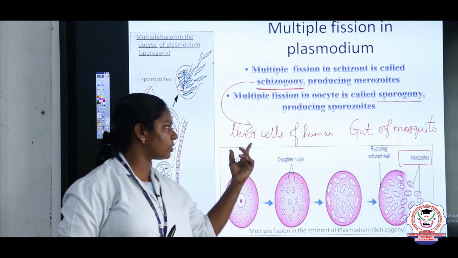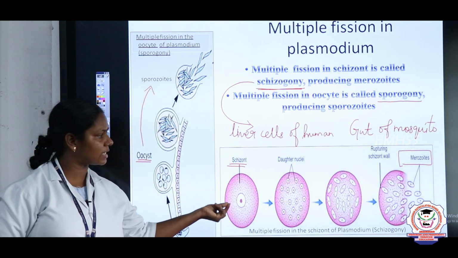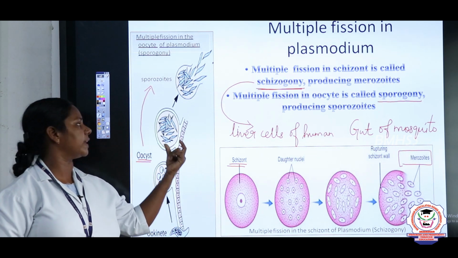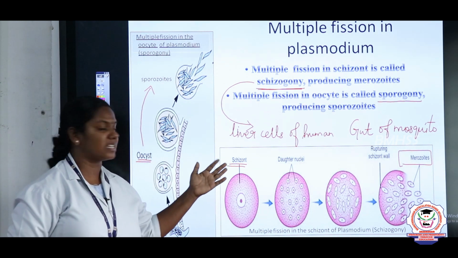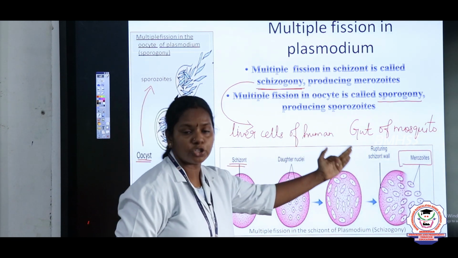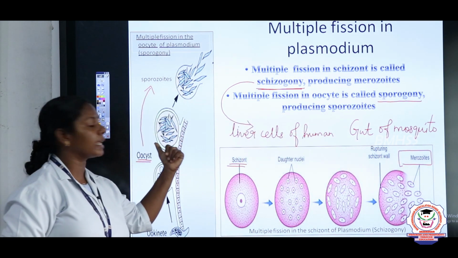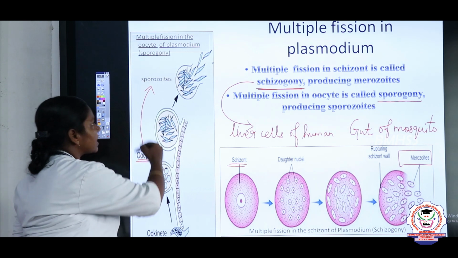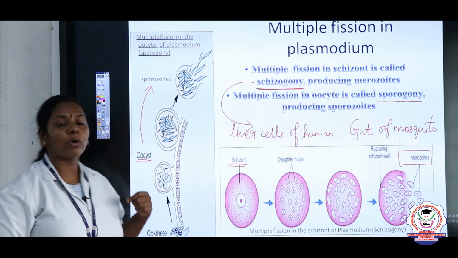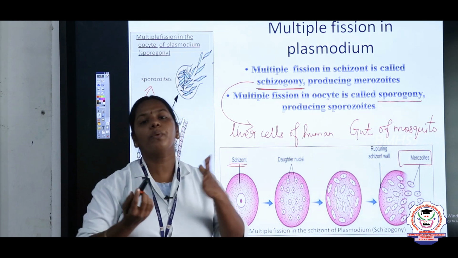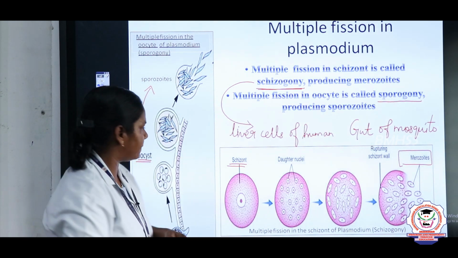Yes, very good. Schizogony takes place in liver cells of human, sporogony takes place in gut cells of mosquito. In schizogony, the schizont gets converted into merozoites, and in sporogony, oocysts get converted into sporozoites. So this is about multiple fission and how it takes place in the plasmodium.